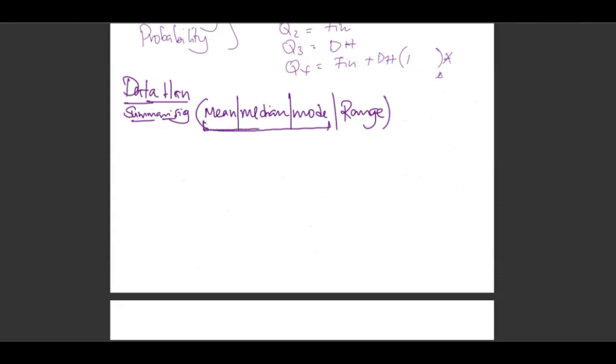They are called measures of central tendency. This one here is called measure of spread. As you continue, you will see we also have percentiles and quantiles. They'll also fall under that.